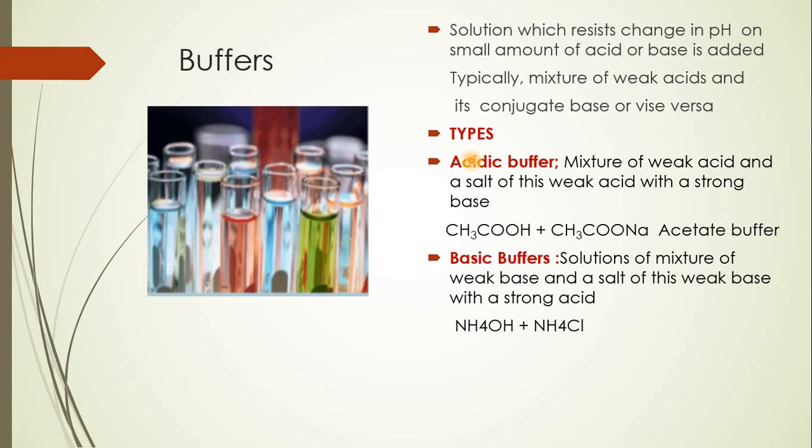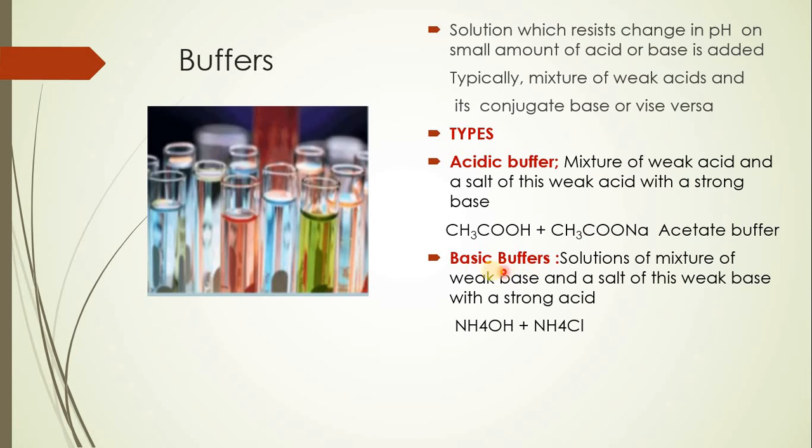There are two different types of buffers seen. The first one is called an acidic buffer, and this acidic buffer is made by combining a weak acid and a salt of this weak acid with a strong base. An example is acetate buffer, which is made by the addition of acetic acid and its salt, that is sodium acetate.